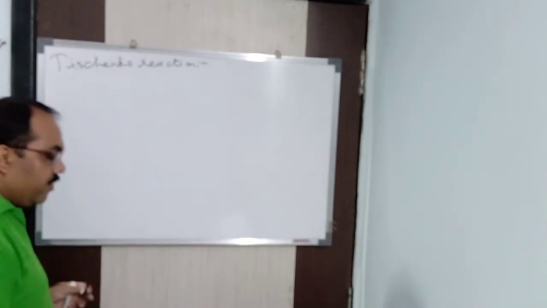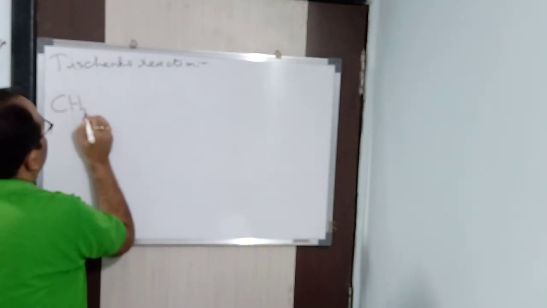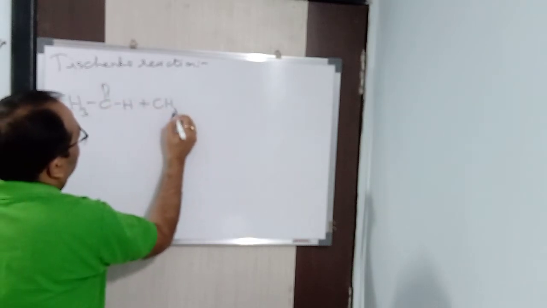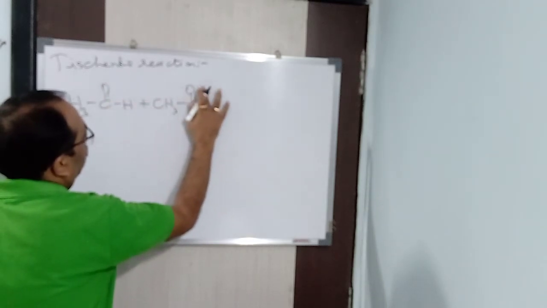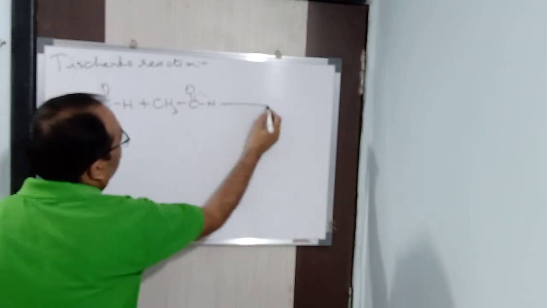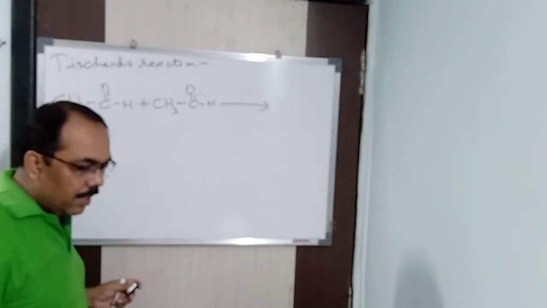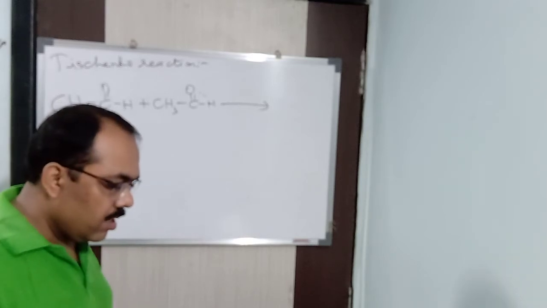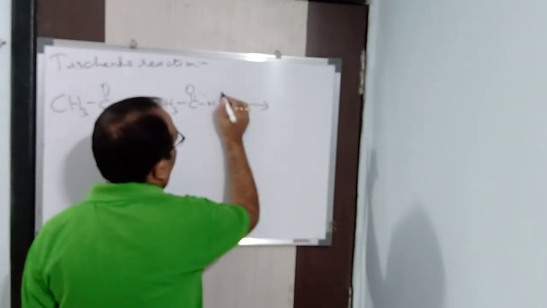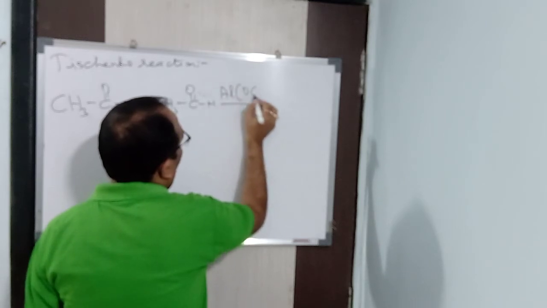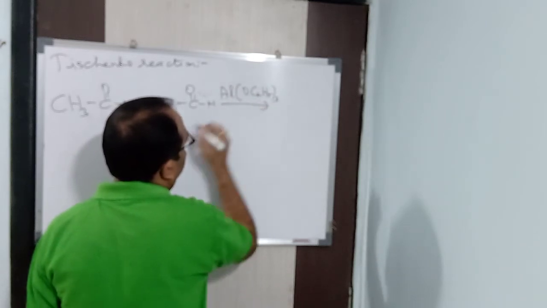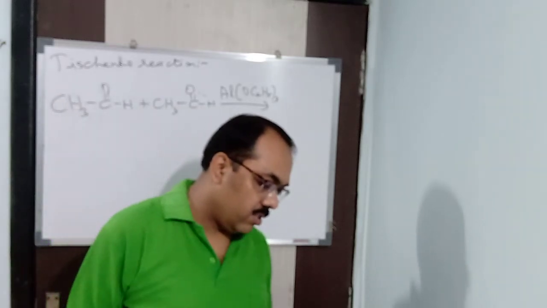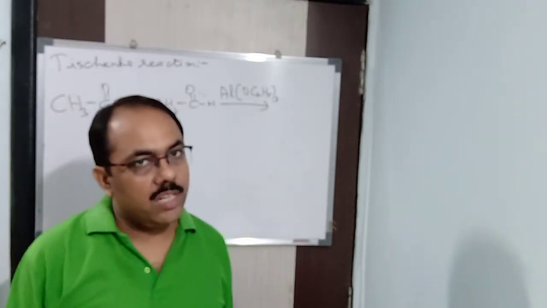So here what will I do? Let me take CH3CHO plus CH3CHO, the same thing. In presence of, I will be taking here a different one, not dilute NaOH, KOH or concentrated alkali. Here we will be taking aluminium ethoxide, that is Al(OC2H5)3. Now what is going to happen? Same thing, a self-oxidation reduction reaction is going to happen. One is going to get oxidized, the other reduced.